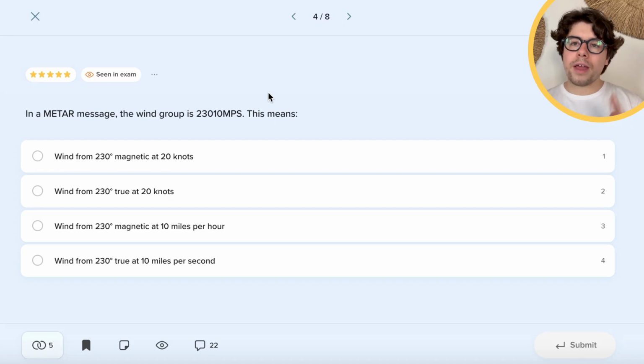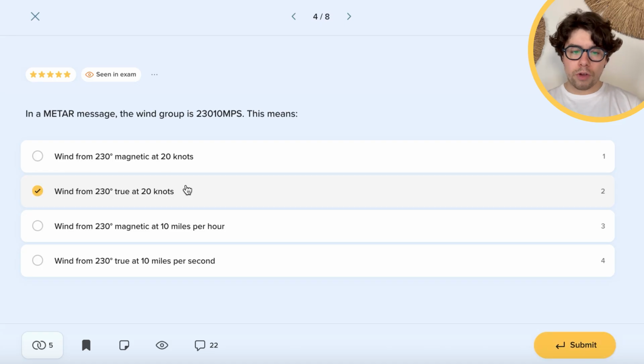And remember that everything that is written in aviation will always be true, and what is spoken will be magnetic. So if we have METARs and TAFs, all the directions will be given in true. So wind 230 at 20 knots. However, if the information about the wind is given from the ATC or even from the ATIS, because it's spoken, in that case it will be magnetic.